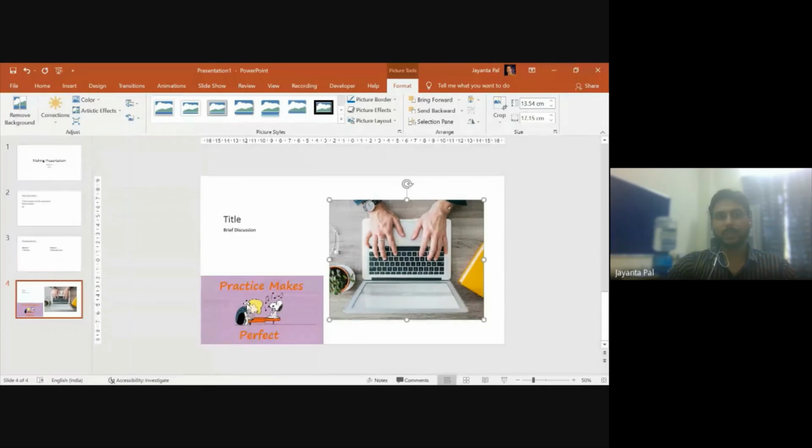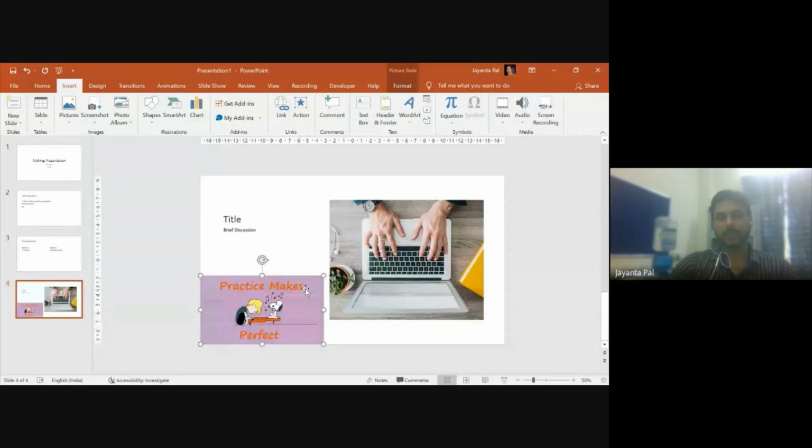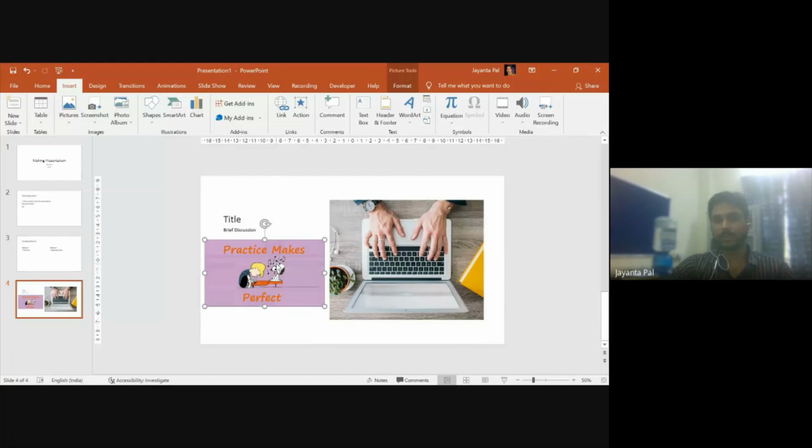Okay, but when I was inserting the picture by using the Insert menu and the Picture option, or a picture button, it came up with the original size of the picture. Now I had to resize it according to my requirement. That is the only difference between these two options of inserting a picture.